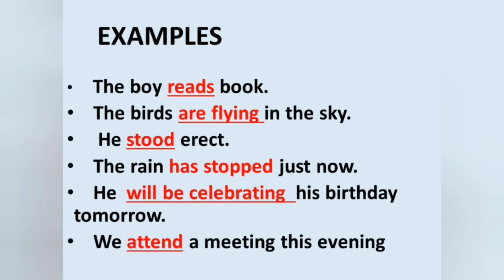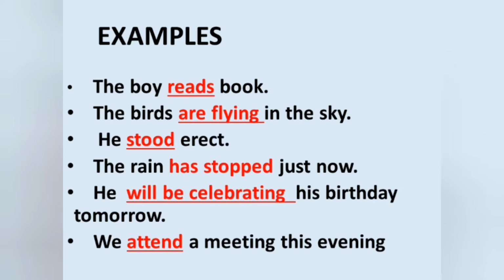So children, let us understand the difference between the main verb and helping verb with the help of examples. So first one, the boy reads book. So reads is only one word here, and that is the main verb. Okay. Now see the next sentence. The birds are flying in the sky. You can see two words on your screen, are flying. Flying is an action word, so that is the main verb, and are is the helping verb over here.